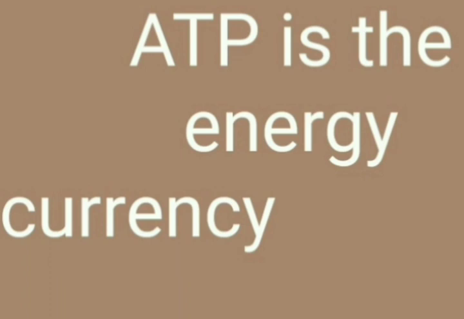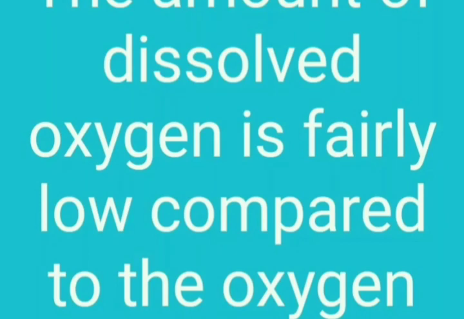The energy released during respiration is used to make an ATP molecule from ADP and inorganic phosphate. It means the ATP molecule is formed from ADP. The rate of breathing in aquatic organisms is much faster than that seen in terrestrial organisms because the amount of dissolved oxygen is fairly low compared to the amount of oxygen in the air.